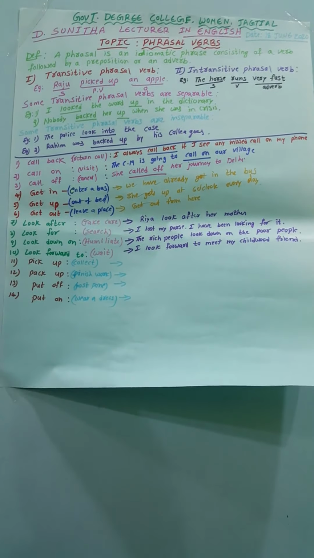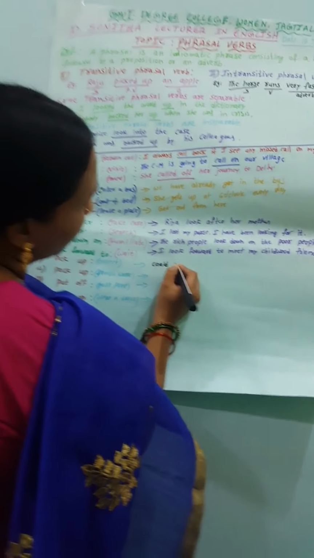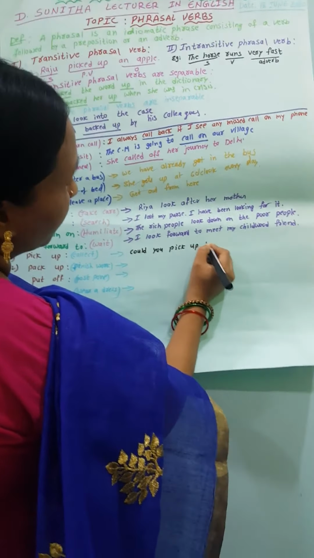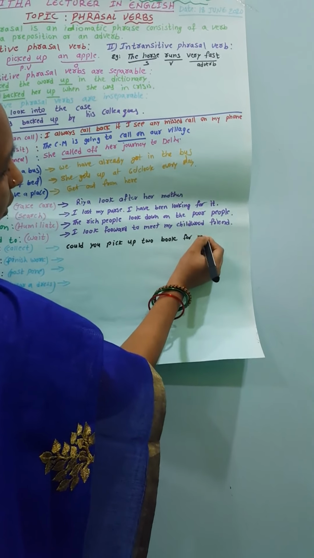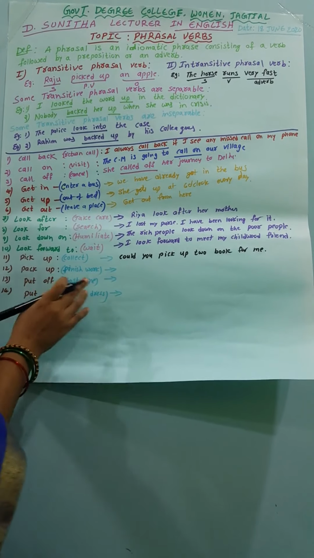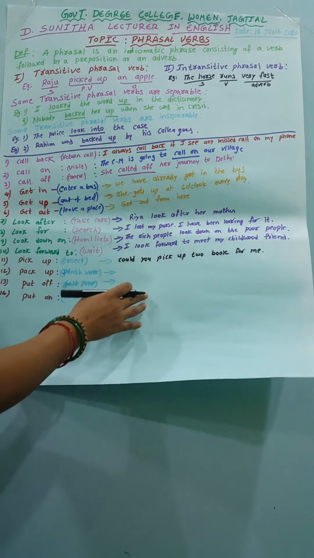What is the sentence for collect? Could you pick up 2 books for me? So this is the sentence related to the phrasal verb, the example of pick up: Could you pick up 2 books for me?